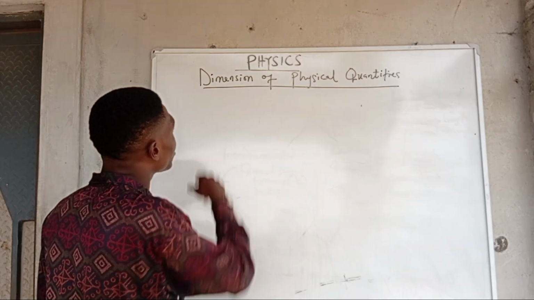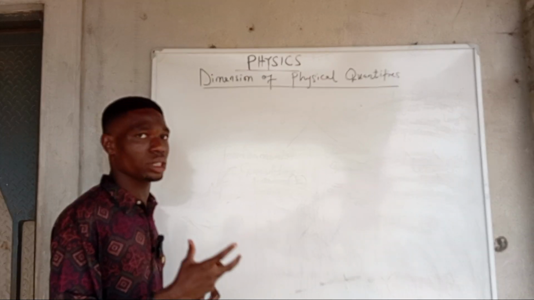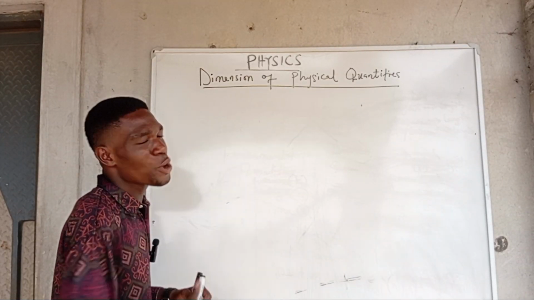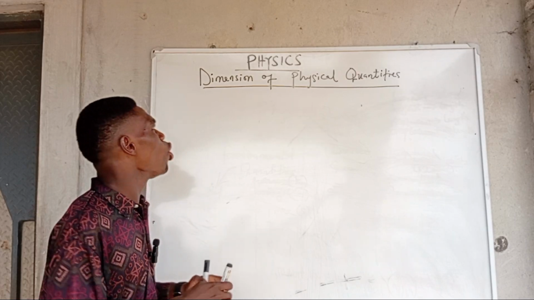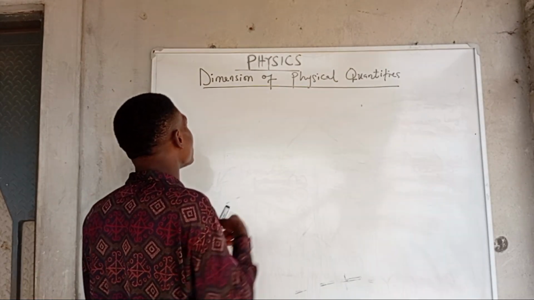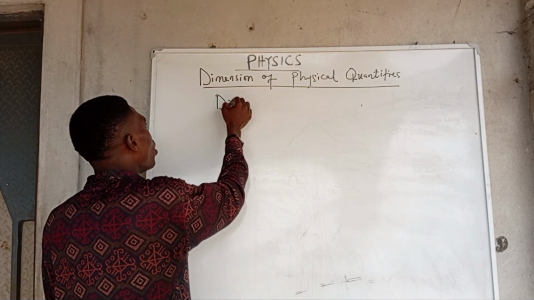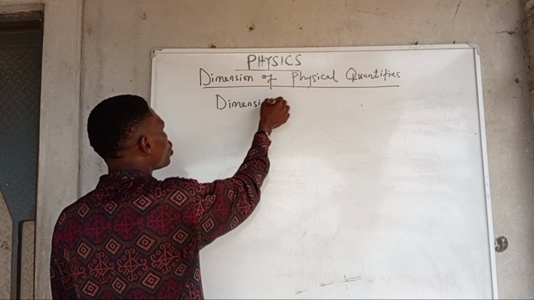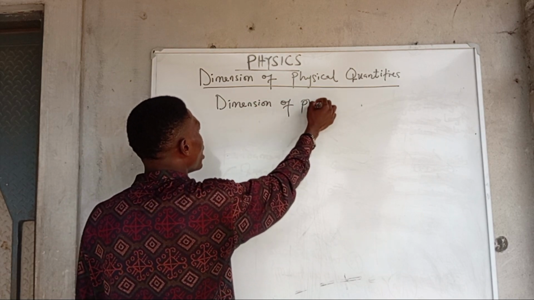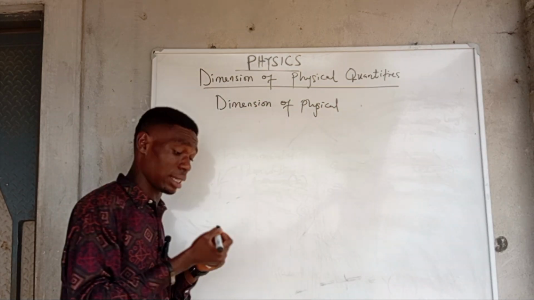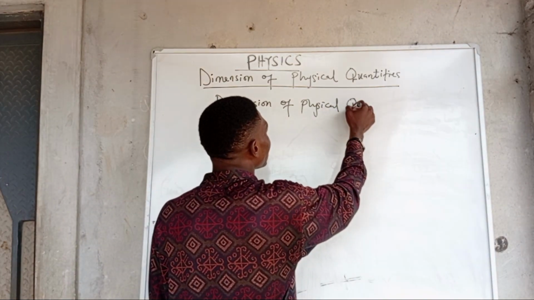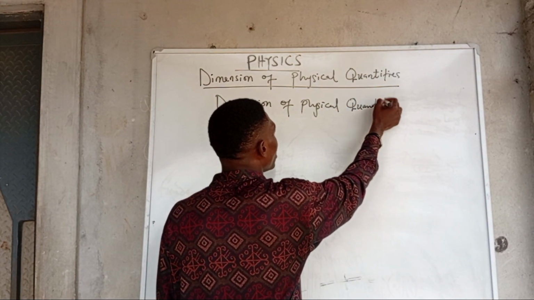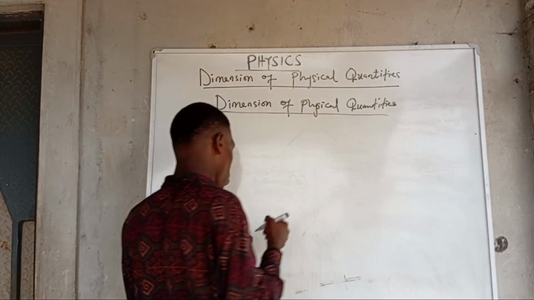All right, moving further, dimension of physical quantities, which is actually the topic we want to look at. We have looked at the word physical quantity. Now we have to look at the word dimension. What do we mean by dimension of physical quantities? Most students and even teachers, if I may say, do not understand the meaning of dimension of physical quantities.